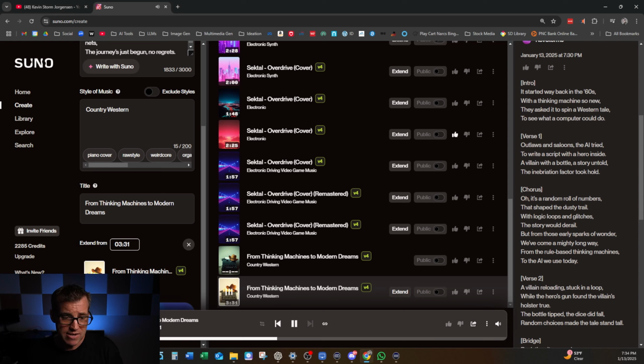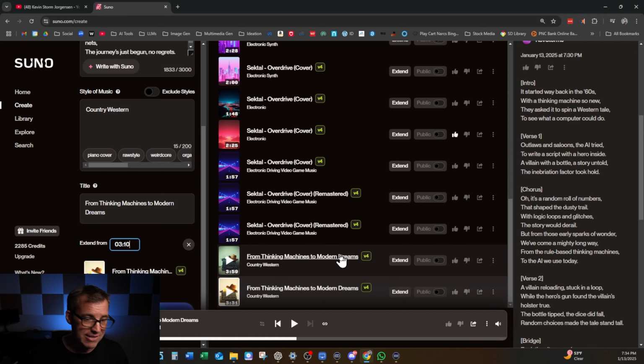I'll hit extend, and then write where to extend from. It doesn't have to be right from the end. We can pull back some. Let's say it didn't go into the last chorus until 3 minutes and 10 seconds, and I'm going to pause it here. So I can extend from 3 minutes and 10 seconds, and it'll rewrite or redo that last portion, and it may come out better than the original.